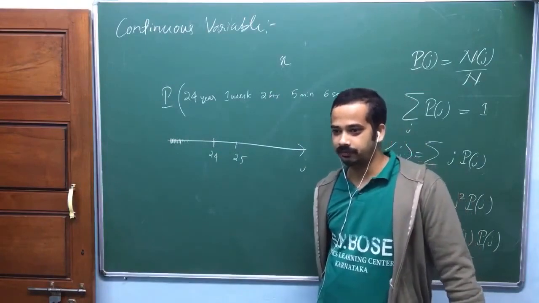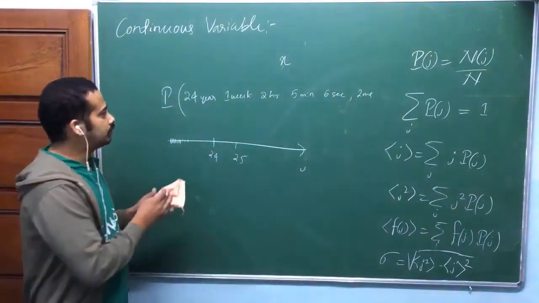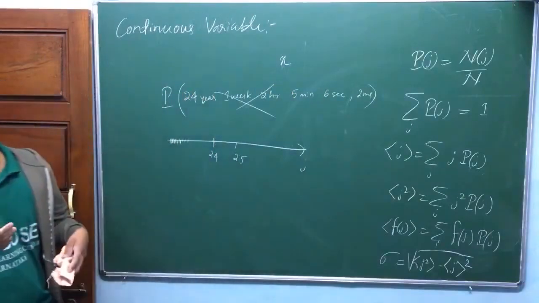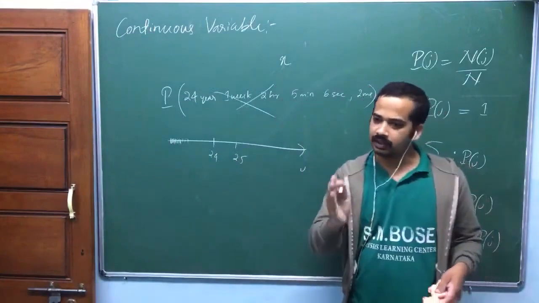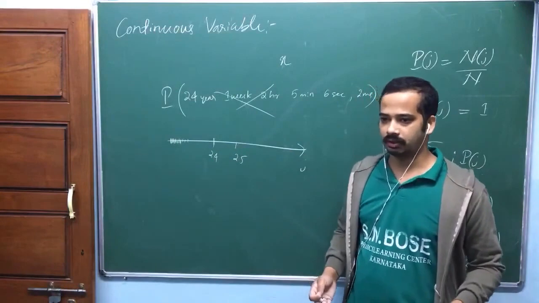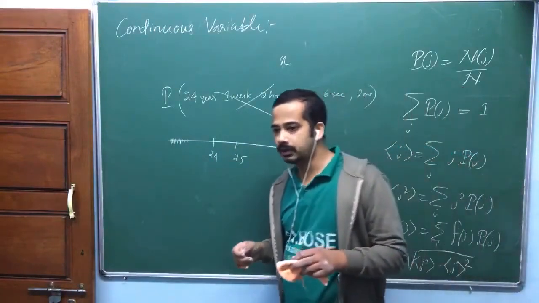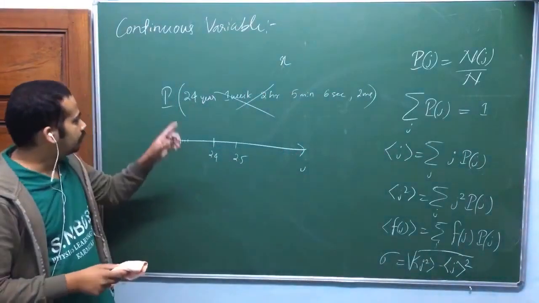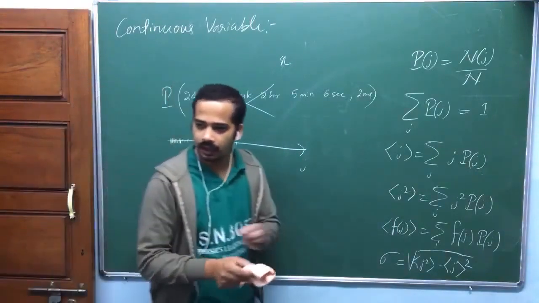Now we take some length here, and one thing you need to observe: you can't define the probability of a very specific age. That age value becomes a fraction, and you can't define that at all. There may be no people with that age. So that's why we define the probability of getting an age within some range, like 24 year 5 minute. I'll have some range.